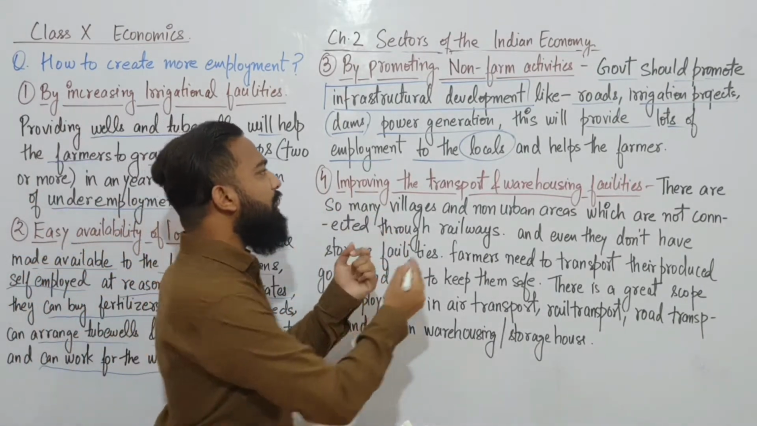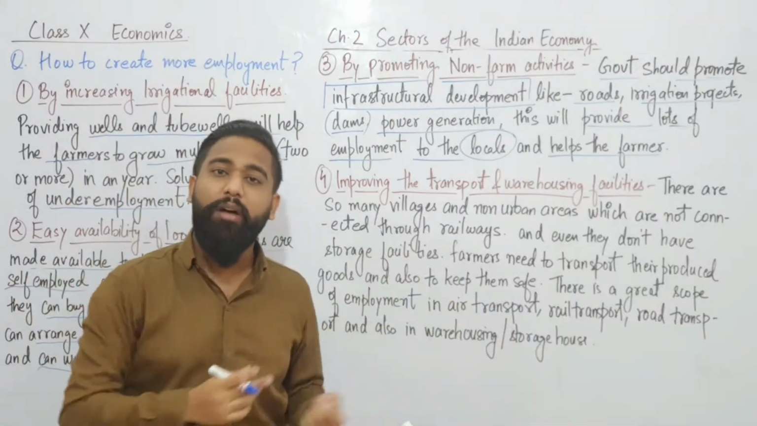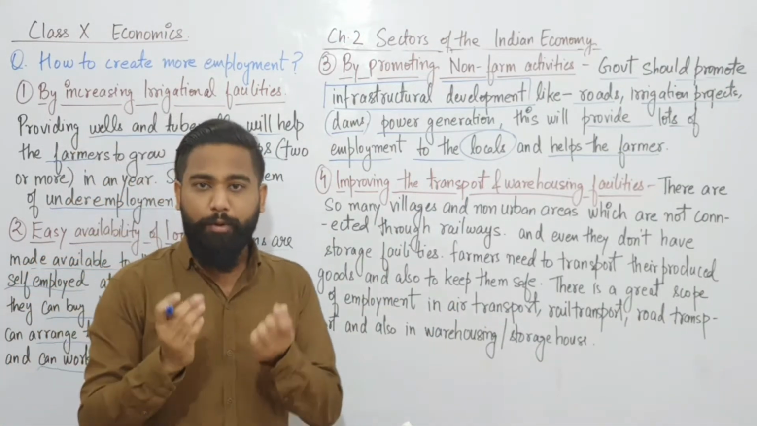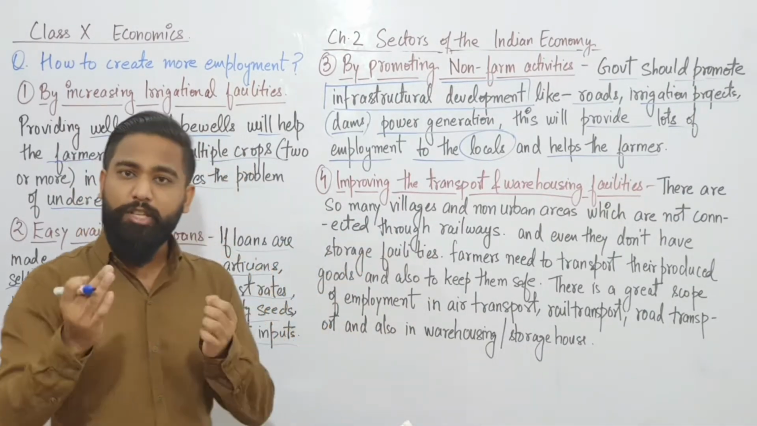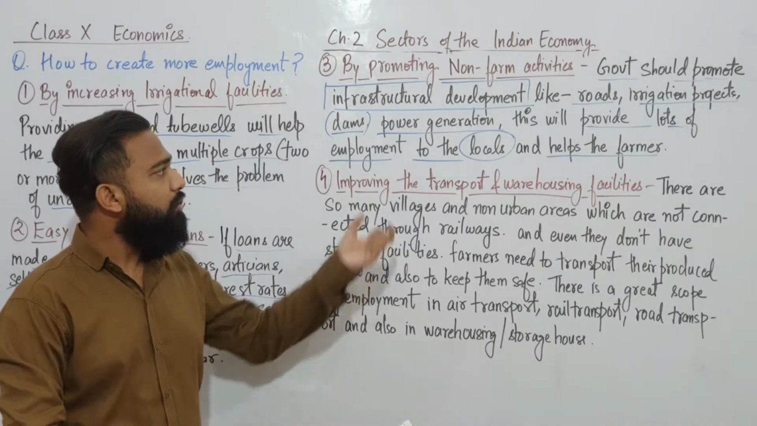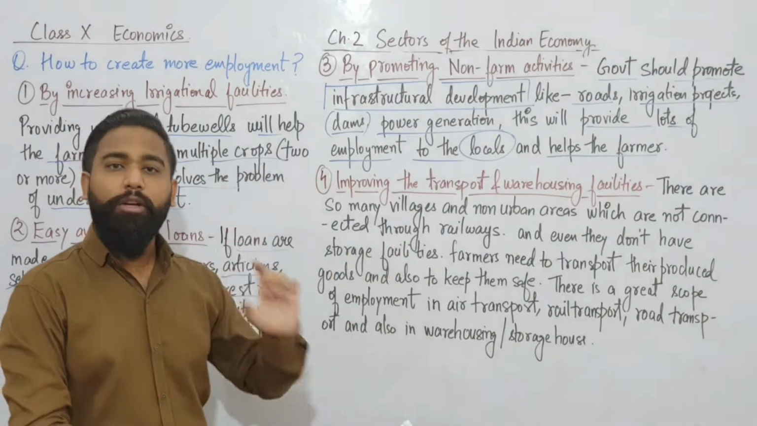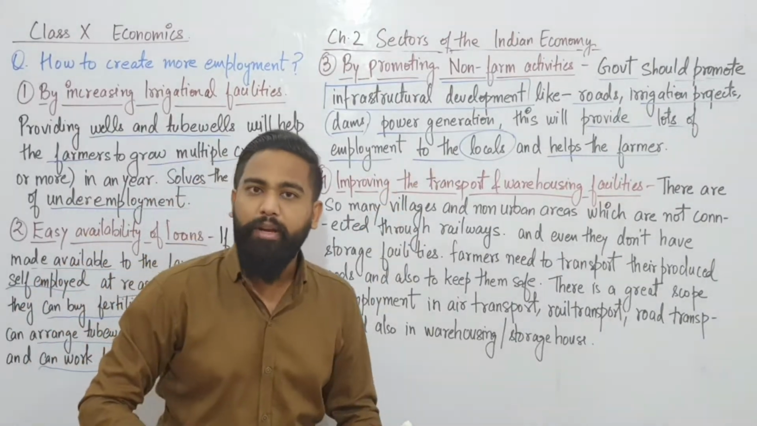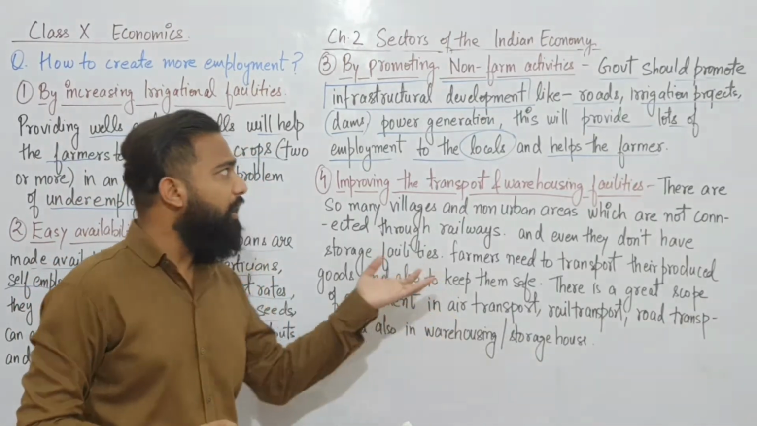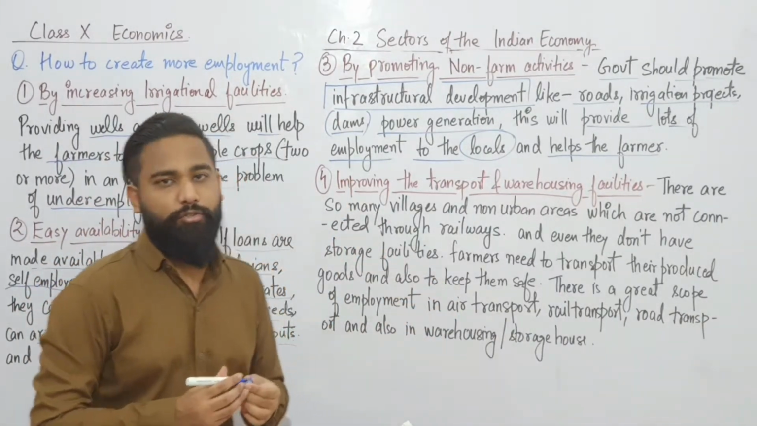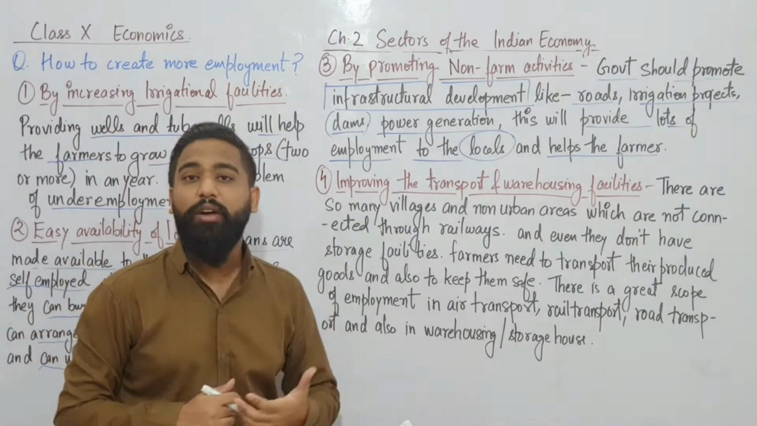This will help the locals and will also help the farmers, because irrigation projects will cut down their production cost. Roads will help them in transportation, so their transportation cost will also be cut down. These are the things required by a farmer, and the locals can also have employment generation. So by promoting non-farm activities, the government can increase employment generation. Now students, the fourth one is improving the transport and warehousing facilities.